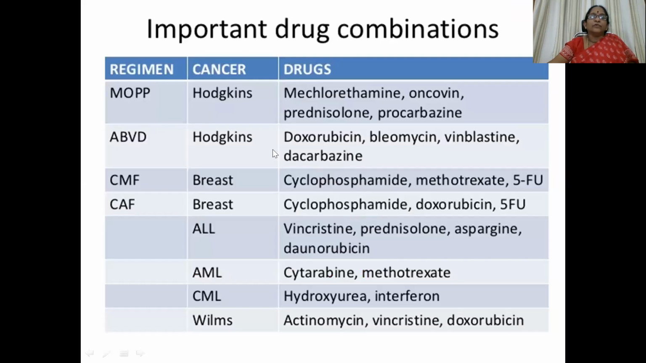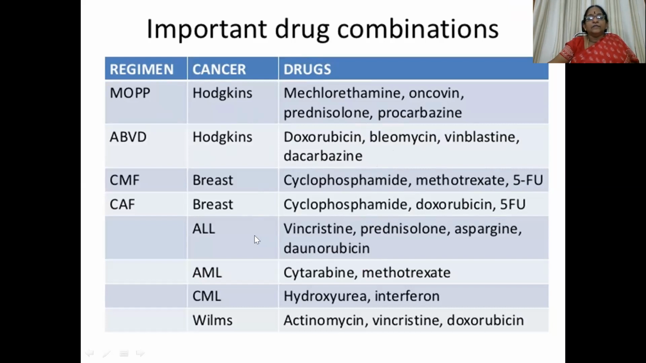So we have these important drug combinations, like the MOP regimen in Hodgkin's lymphoma, that is mechlorethamine, Oncovin, prednisolone, and procarbazine. The ABVD regimen is also used, where you can use doxorubicin, bleomycin, vinblastine, and dacarbazine. CMF and CAF regimens for breast cancer, where you use cyclophosphamide, methotrexate, and 5-fluorouracil, and here cyclophosphamide, doxorubicin, and 5-fluorouracil.